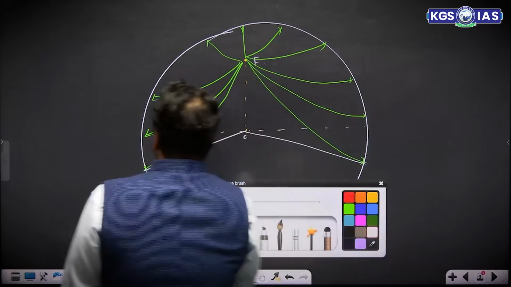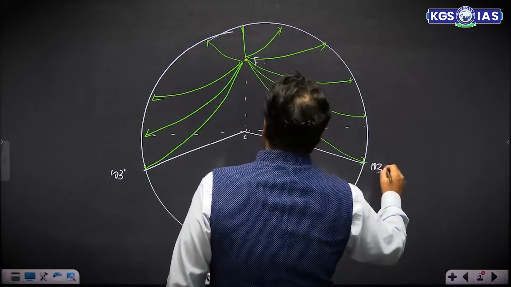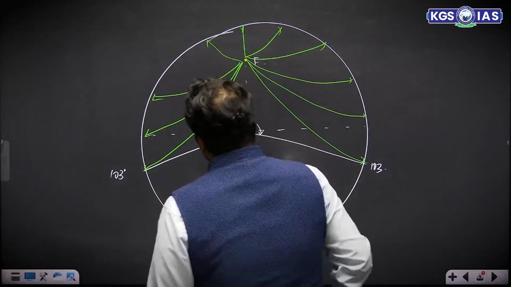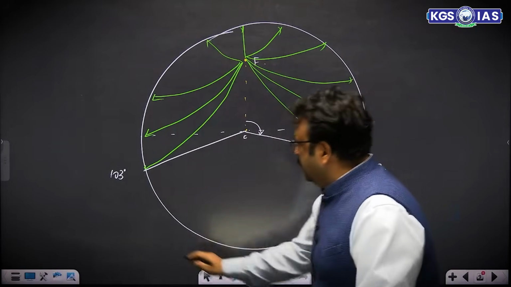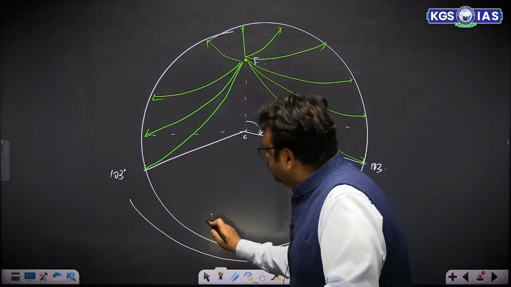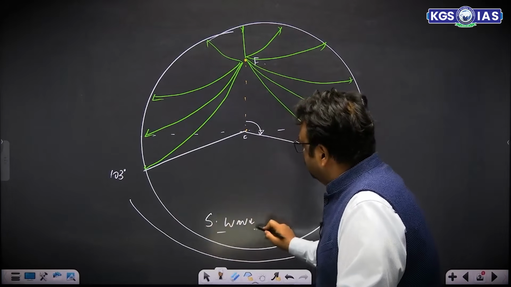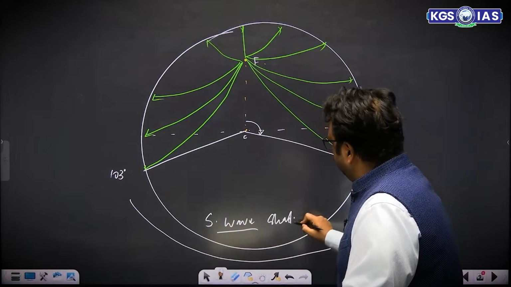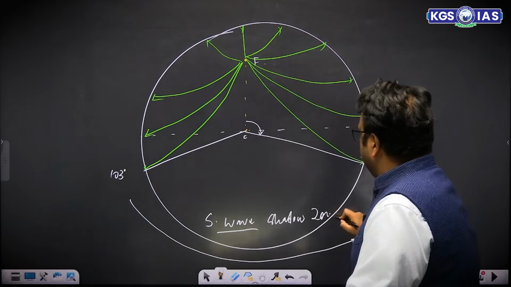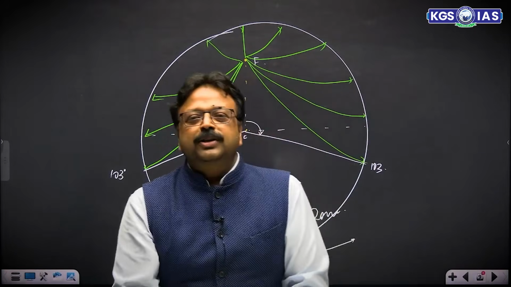This is 103 degree, this is the angle basically. So S waves were not recorded. An entire zone is devoid of S waves. Hence it was given the name S wave shadow zone. S wave shadow zone यहाँ नहीं आए. पूछा गया भाई क्यों नहीं आए?